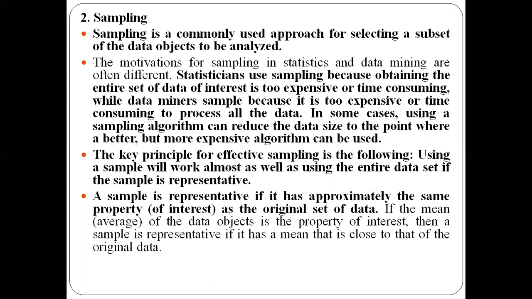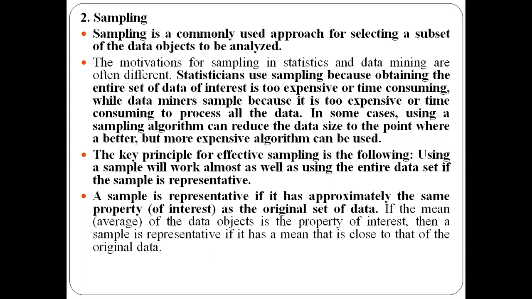So sampling is based on that key principle: if you are using a sample, it has to work almost equal to the entire data set. If you want your sample to be representative, it has to have the same characteristics or features as the entire data set. Then we say that the sample is representative.